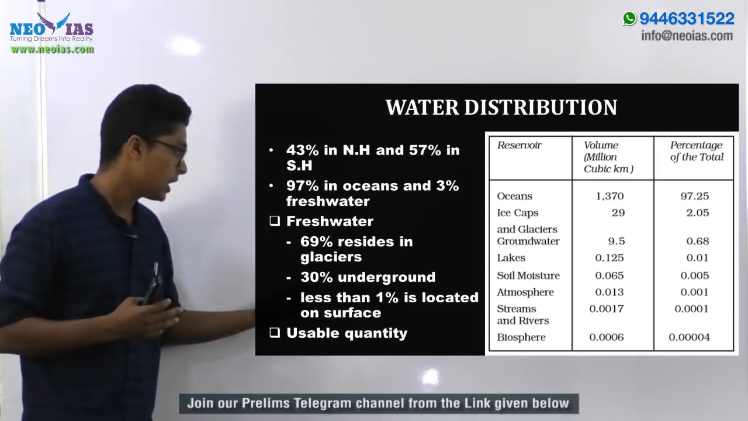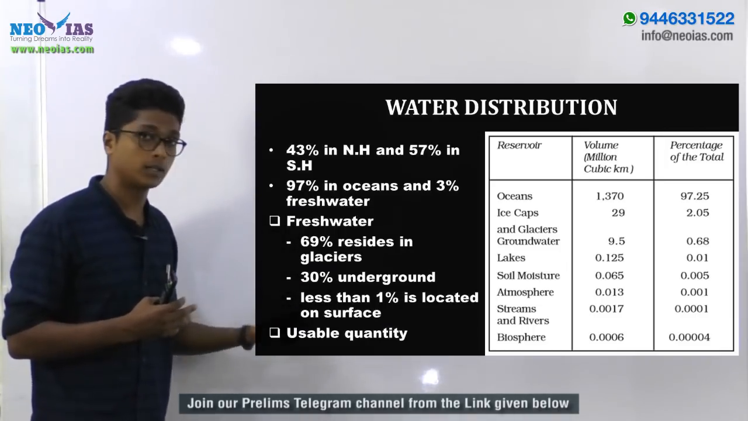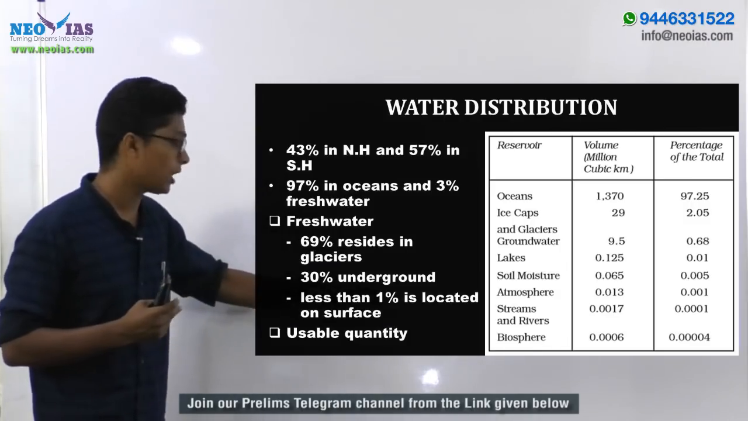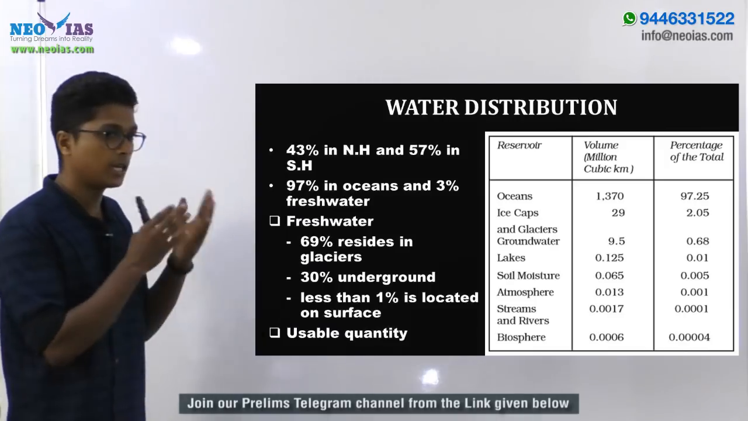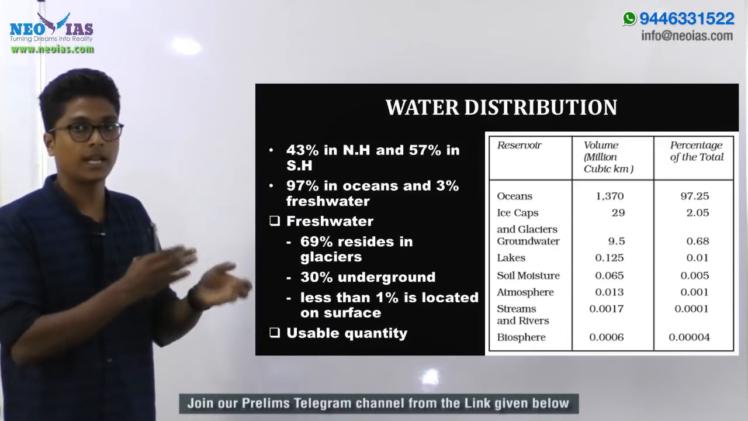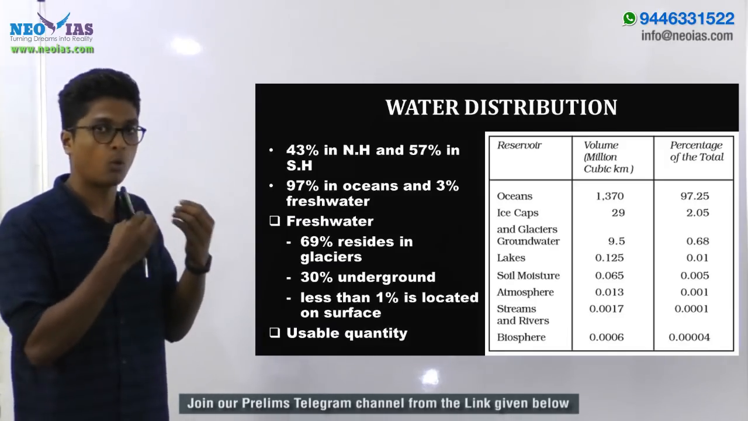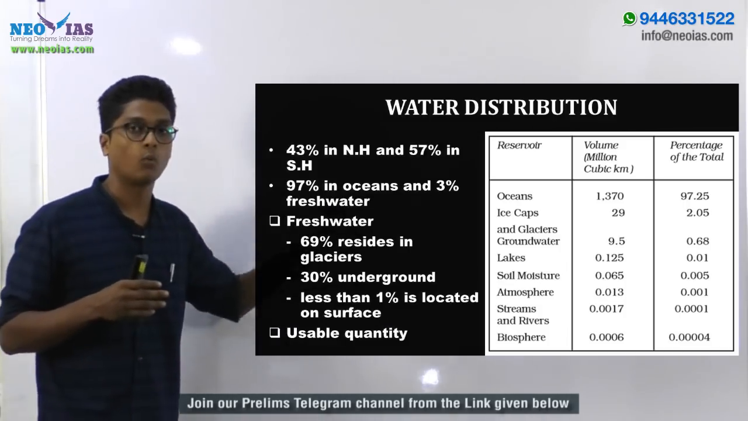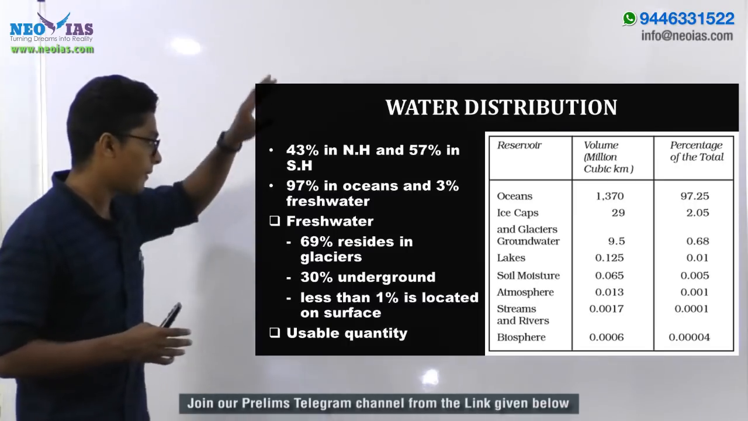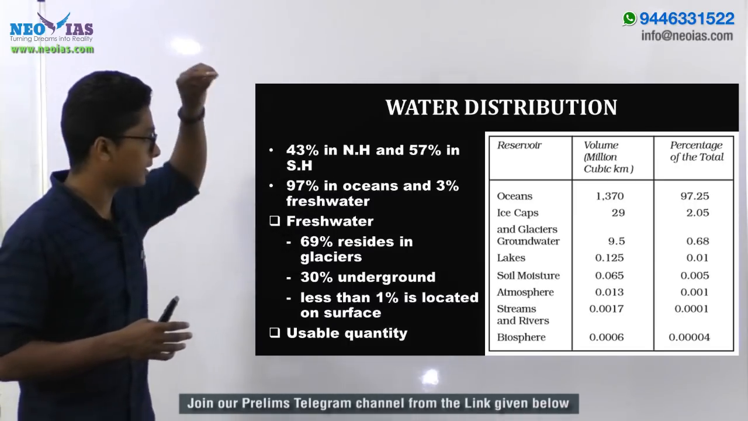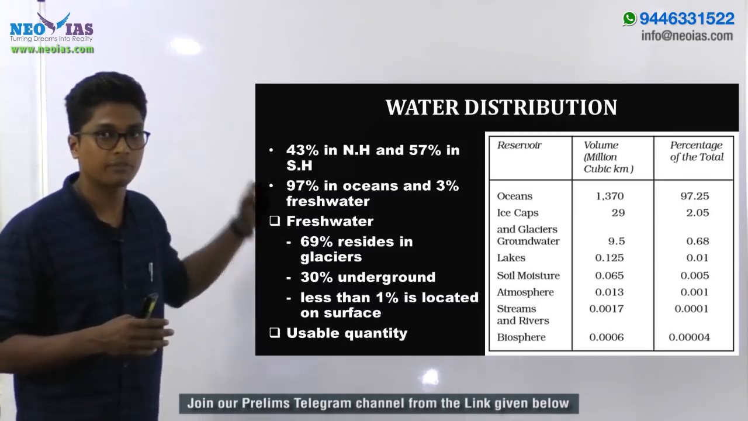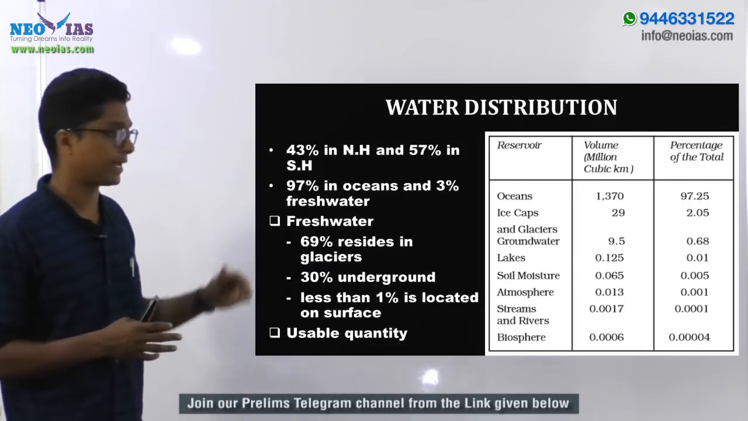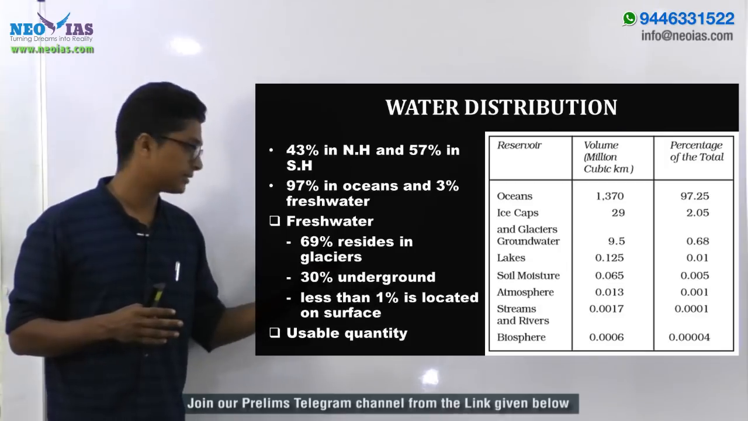Now next comes the underground, the groundwater. 30% of the fresh water is bound up under the ground. Now think about the lakes, the rivers, the wetlands and everything. Whatever fresh water is on the surface constitutes less than 1%, right? So the fact you have to keep in mind is, if you're considering just the fresh water, 69% is bound up in the glaciers and ice caps, and the rest 30% is underground.